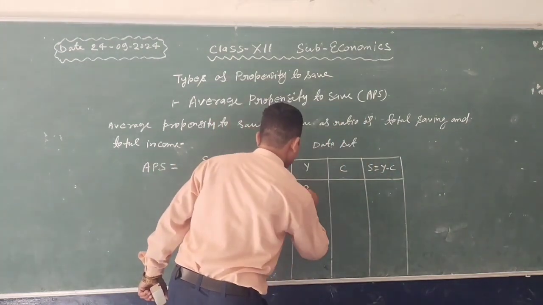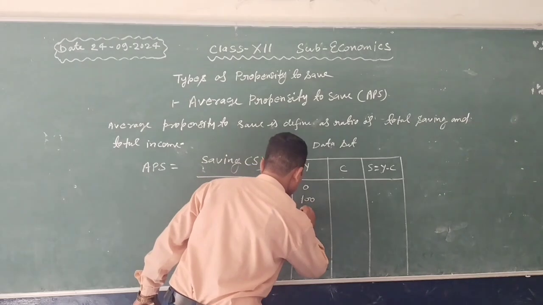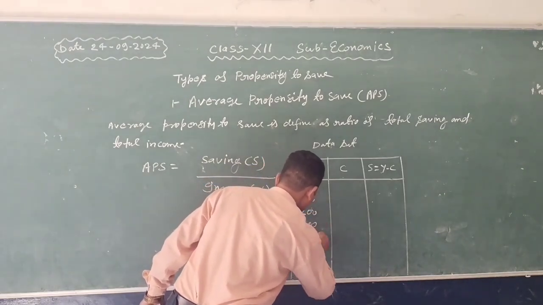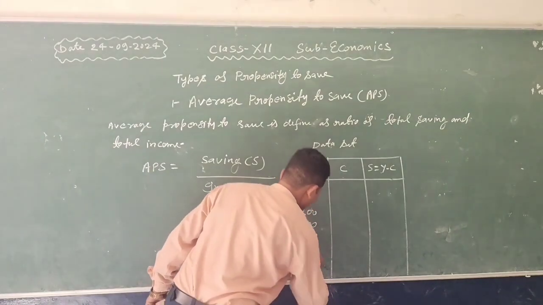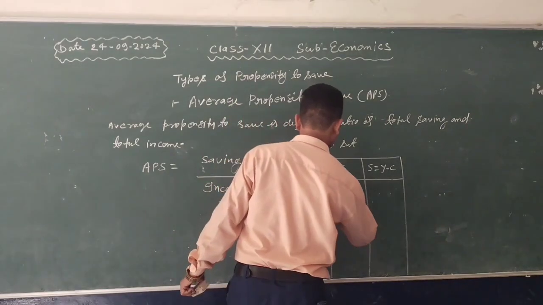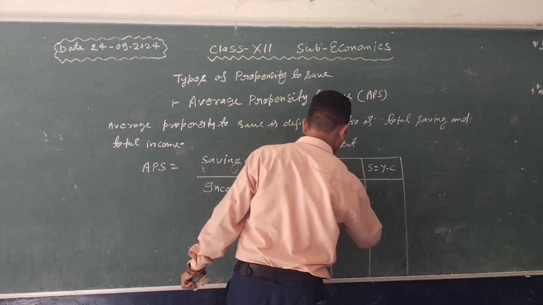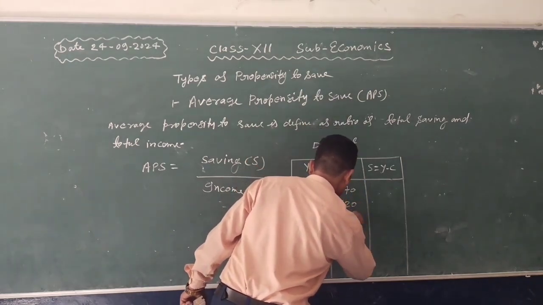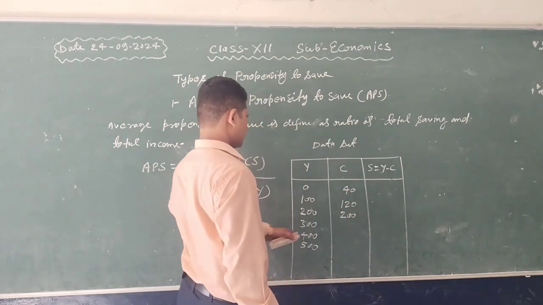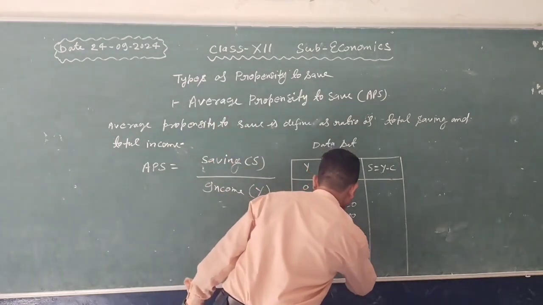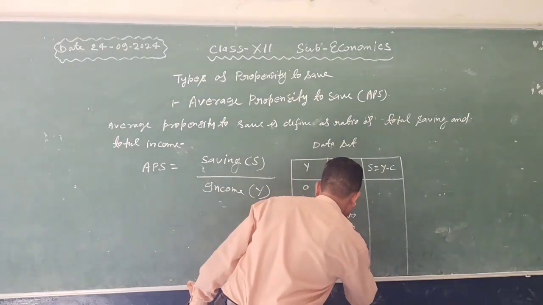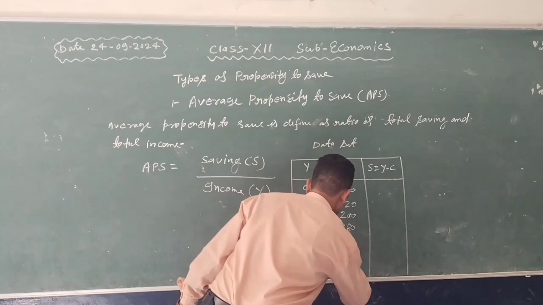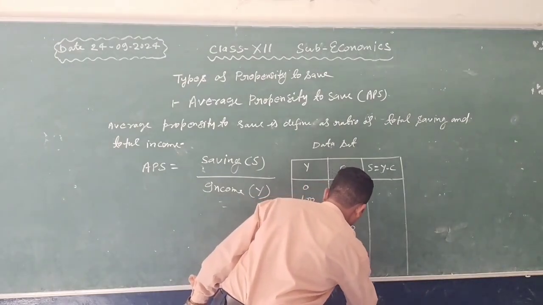Let us consider income is 0, 100, 200, 300, 400, 500 and consumption is 40, 120, 200, 280, 360 and 440.